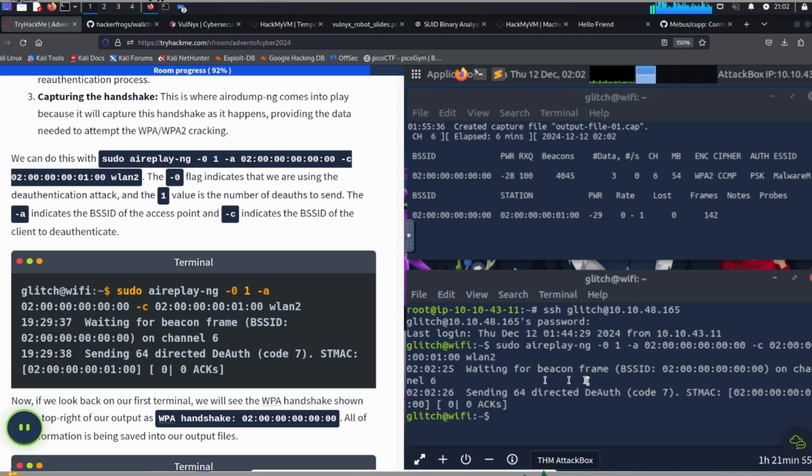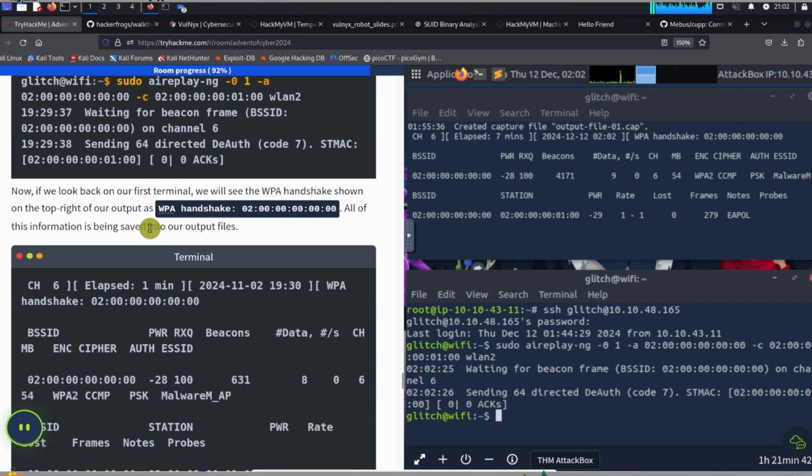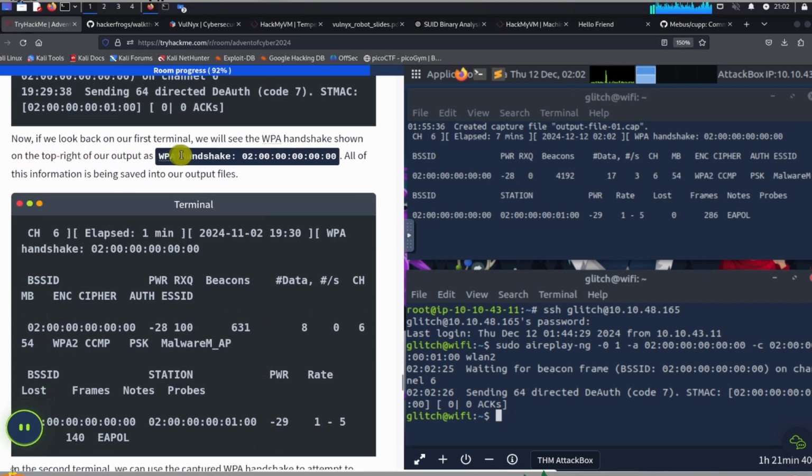Okay, so we sent the deauthentication packets. So let's see. Okay, so we've got something new over here. Now if we look back on our first terminal, we will see the WPA handshake shown on the top right of our output as WPA handshake, and this over here.